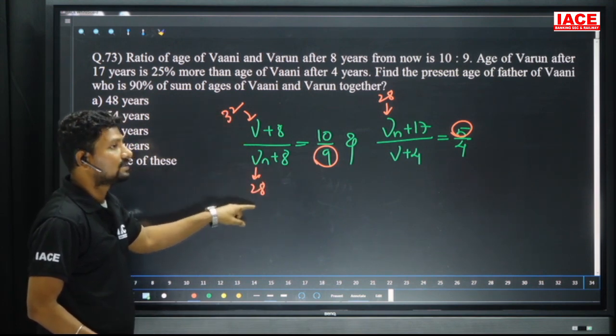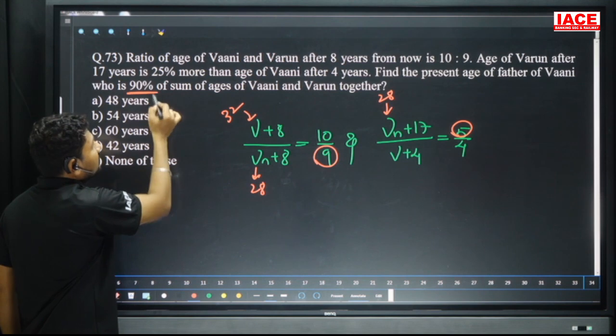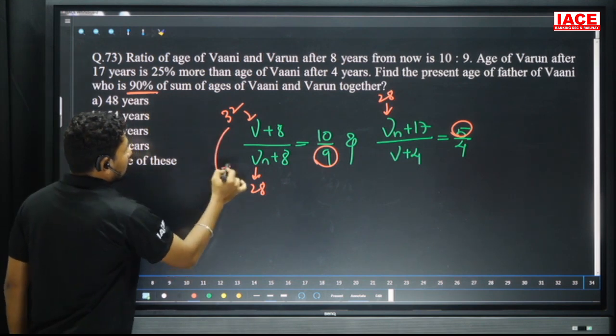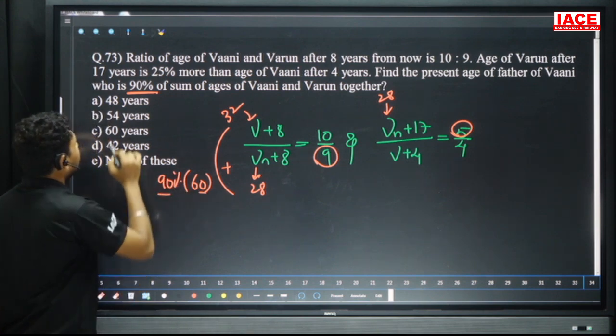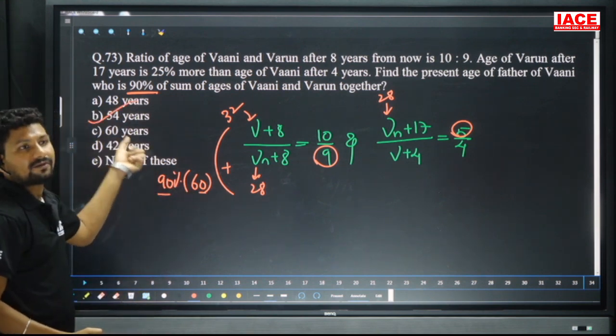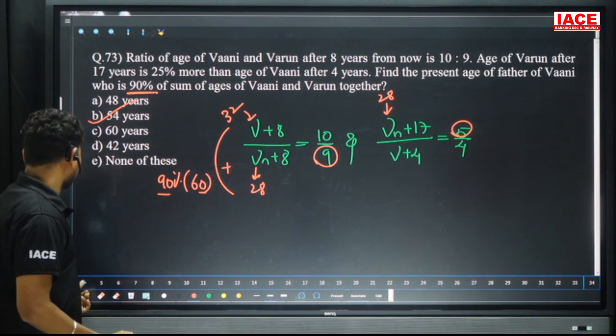32 plus 28 is 60. In 60 we need how much percentage? 90 percentage. In 60, the value of 90 percentage is equal to 9 6s are 54. Our option is what? B. Father's age of these two persons.